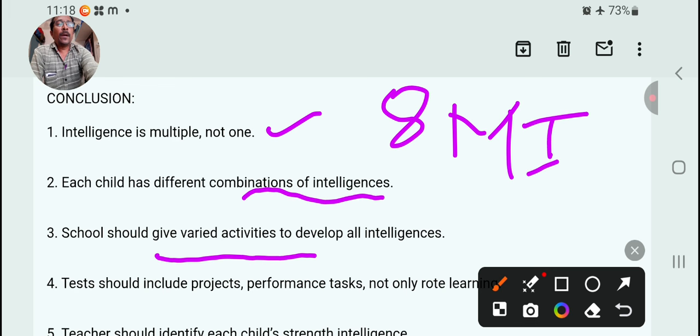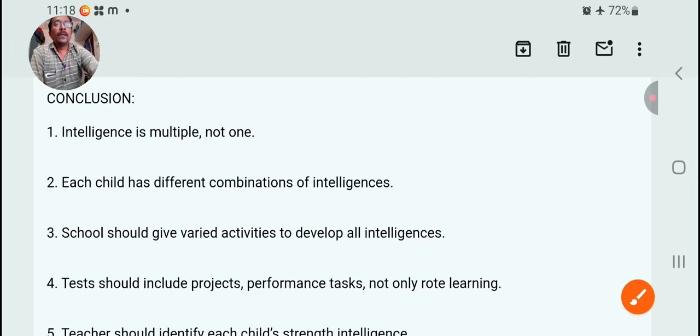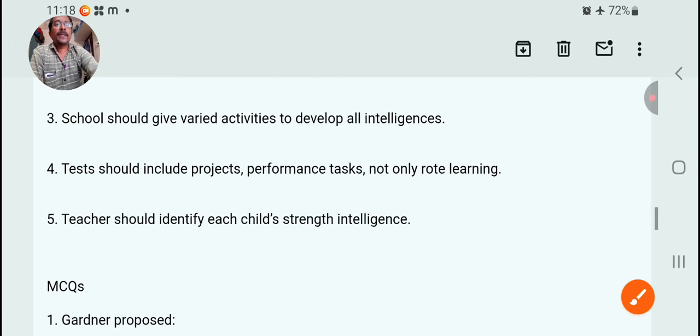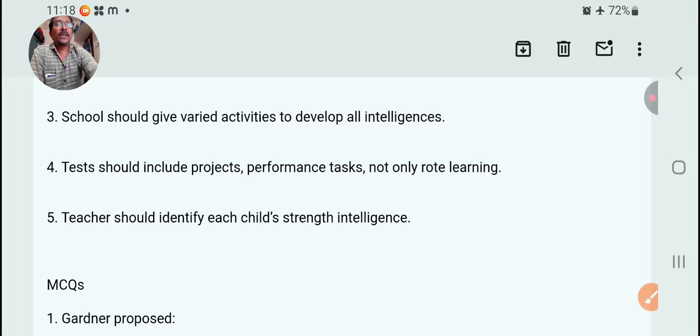As per intelligence types, we should provide different activities for all-round development of students, in language, music, pictures and other things. We should give the right activities to develop all intelligences, all meaning 8 types. Then tests should include projects and performance tasks, not only rote learning.